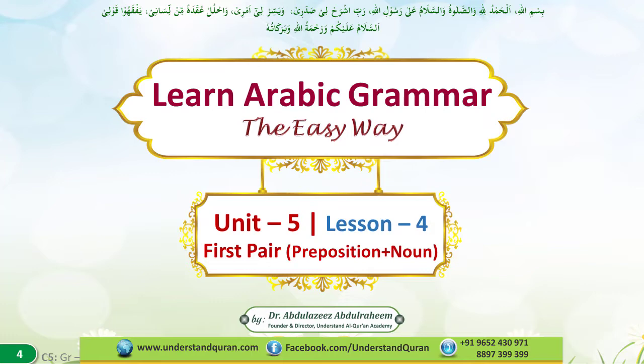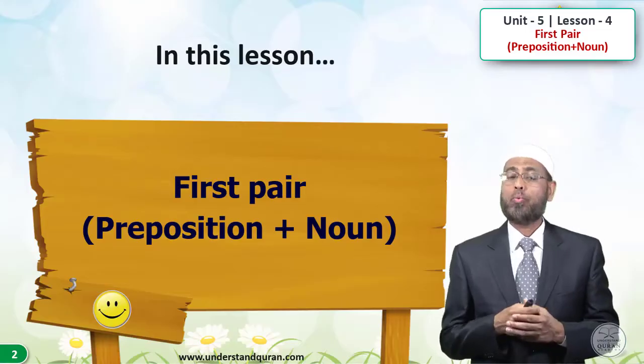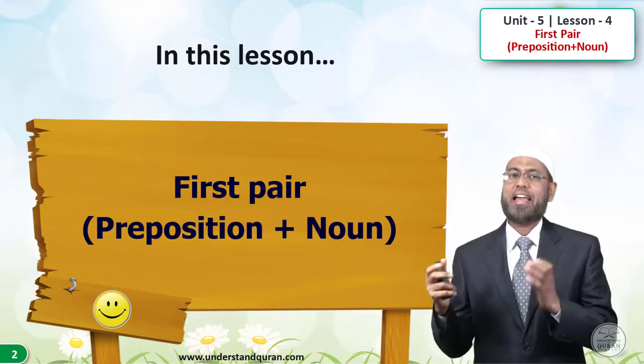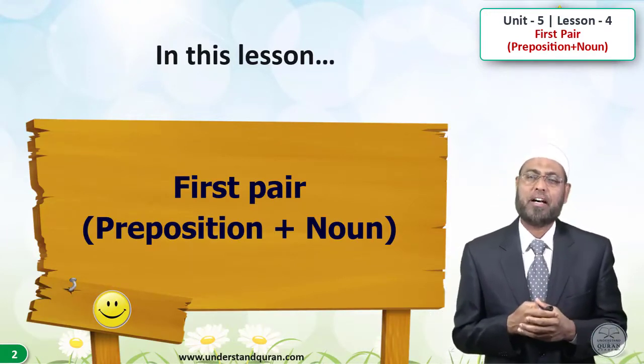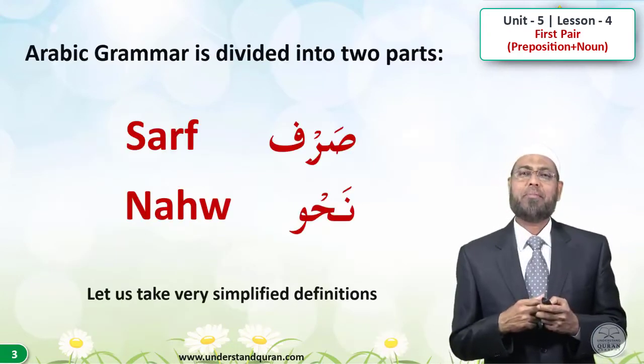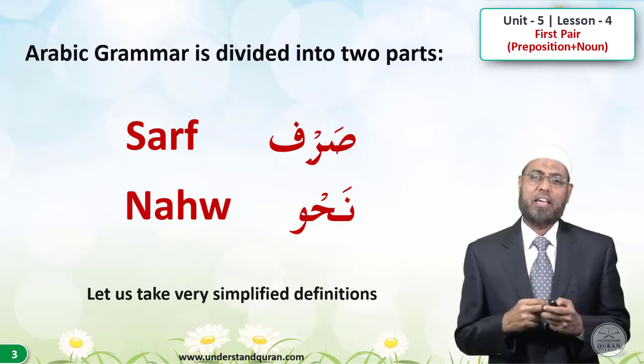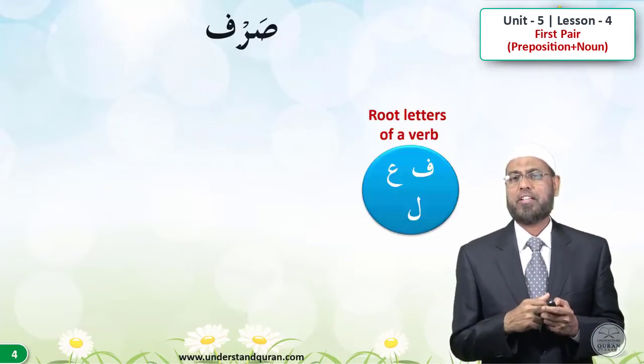Learn Arabic grammar the easy way. In this lesson, we will take the first pair, that is pair of preposition and noun. Preposition plus noun. Remember, Arabic grammar is divided into two parts, sarf and nahw. Let's take very simplified definitions.